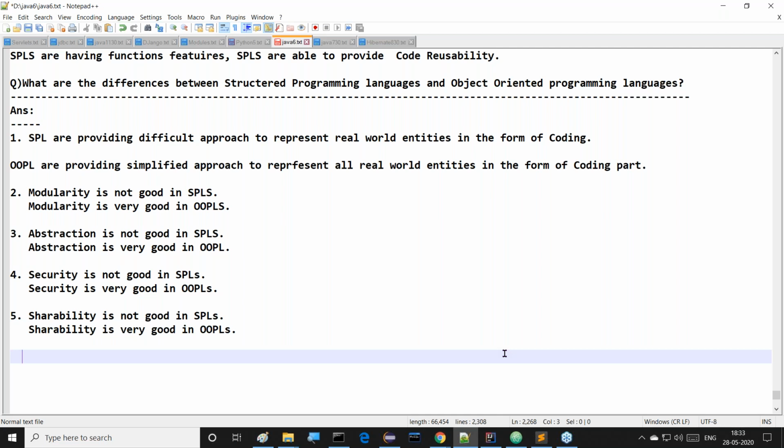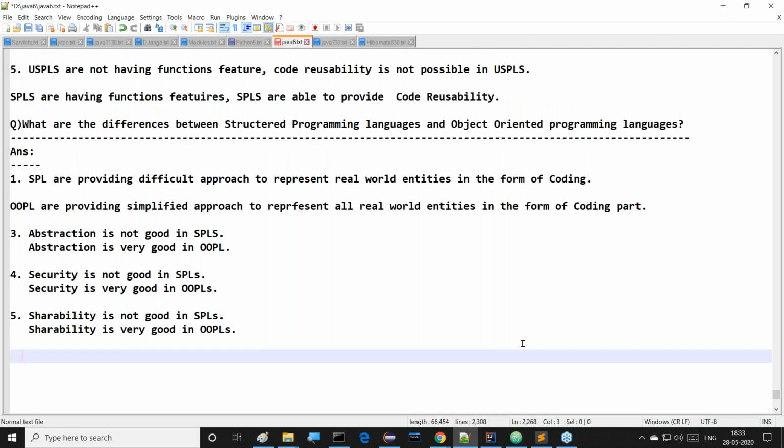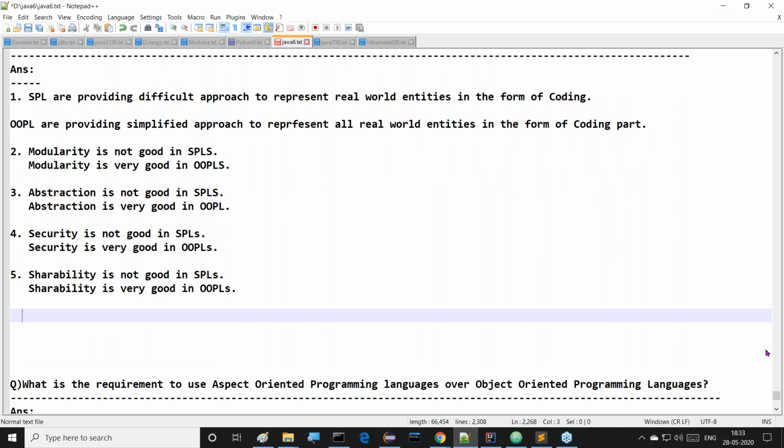What is shareability? Polymorphism, distribution. Right, sir. Guys, better to ask related questions now.